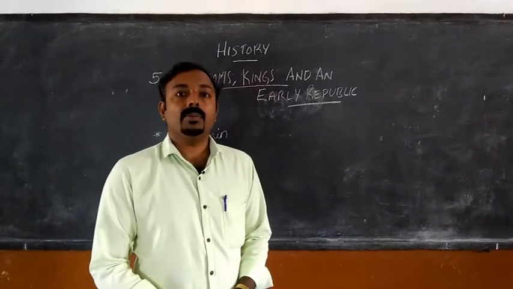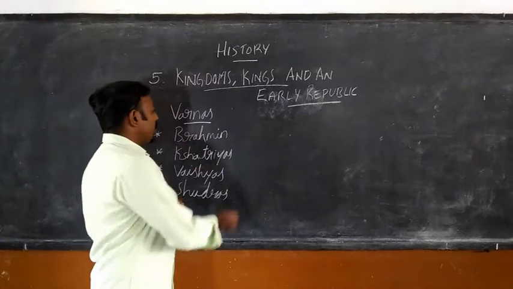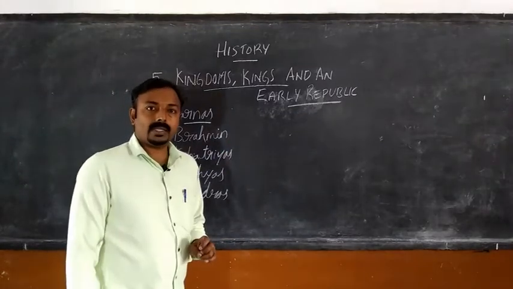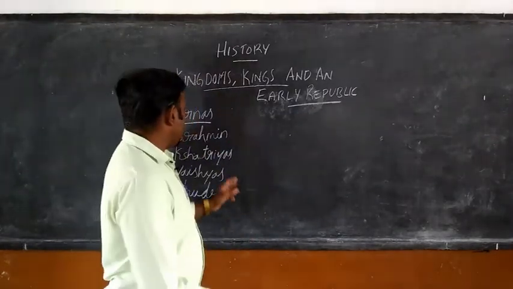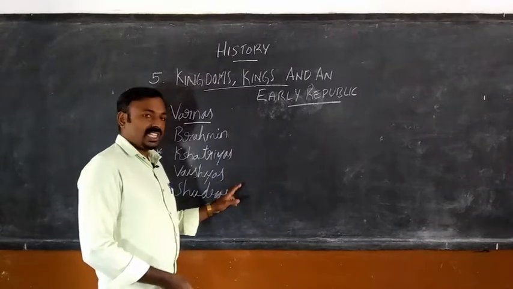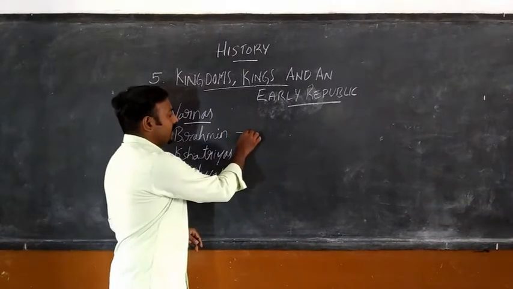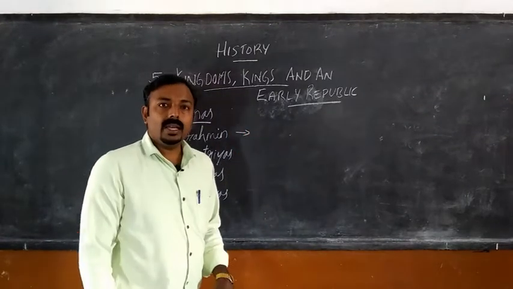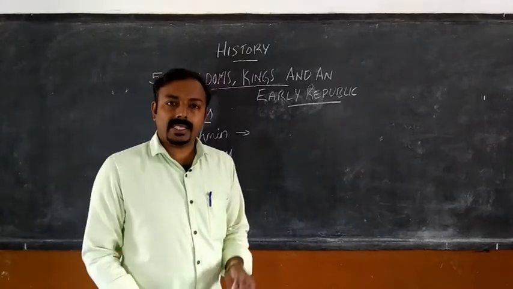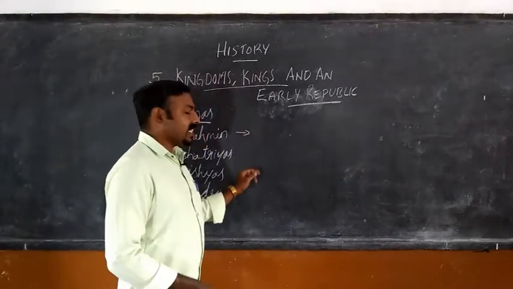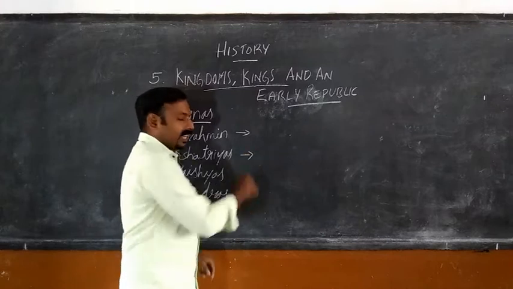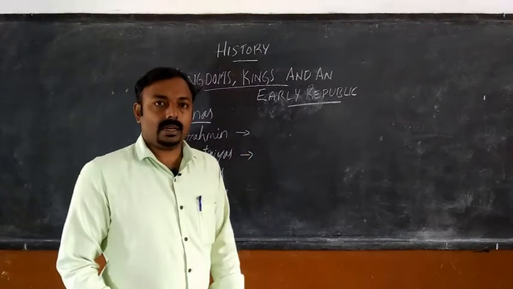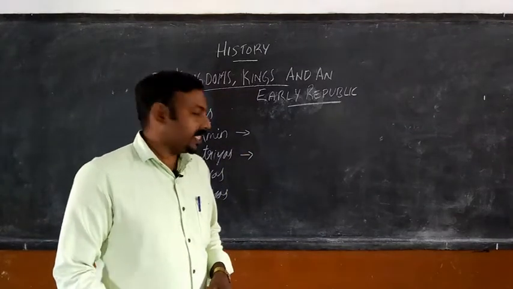Next we are seeing about the Varna system. There were 4 Varnas in the early time: the Brahmins, Kshatriyas, Vaishyas and Shudras. The Brahmins were priests. They did the priestly work or the offerings in the sacrifices. And the Kshatriyas were the warrior group. Warrior means they were soldiers.